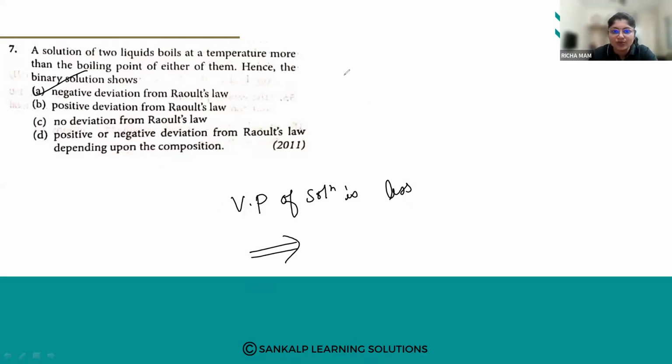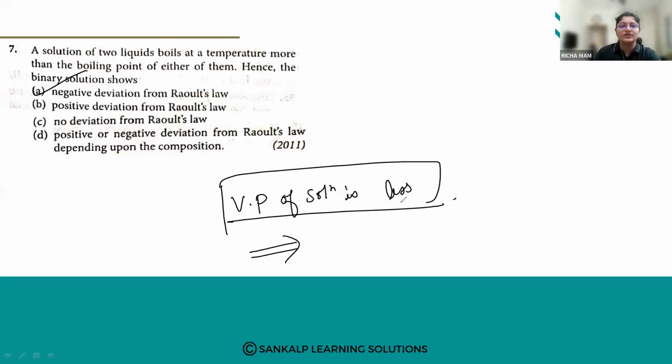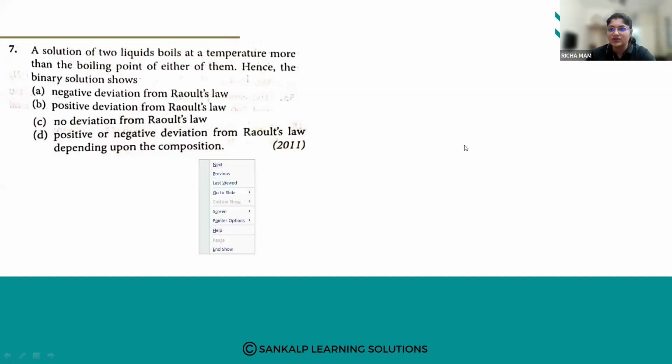Yes, very good. So Redmi 7A, you can update your name there. Yes, correct. The answer is correct. A is the option. So whenever any solution is boiling at a relatively higher temperature, the vapor pressure of the solution will be less. Therefore, it will show negative deviation from Raoult's law. Okay, let us go for the next one. This was a question asked again in 2011.